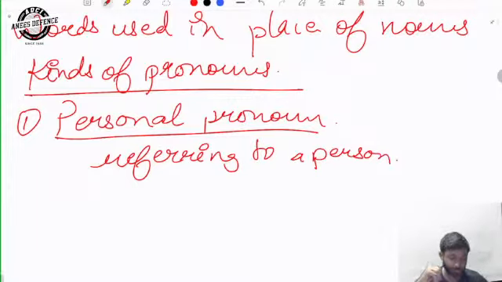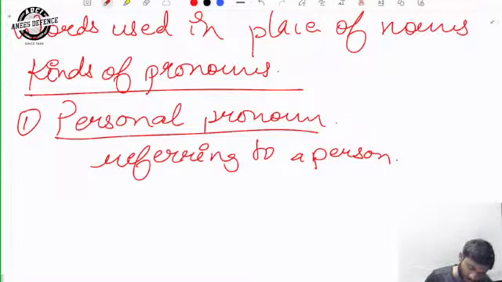personal pronouns have the following characteristics. That is, there is the first person pronoun, second person pronoun, and third person pronoun.